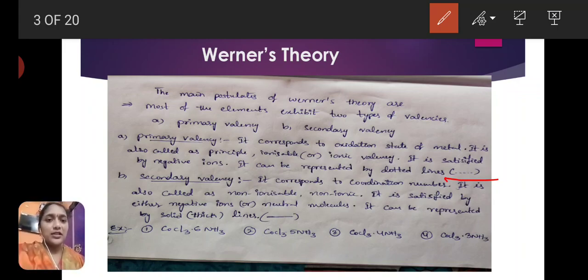In the structure of metal complexes, primary valency is represented by a dotted line, secondary valency by a normal line or thick line or solid line. Primary valency is equal to the oxidation state of the metal, and secondary valency is equal to the coordination number of the metal.